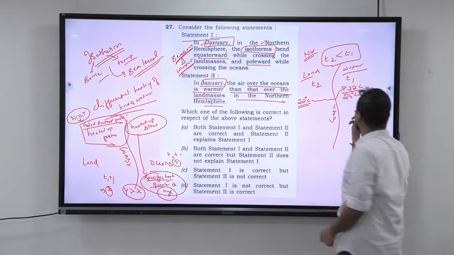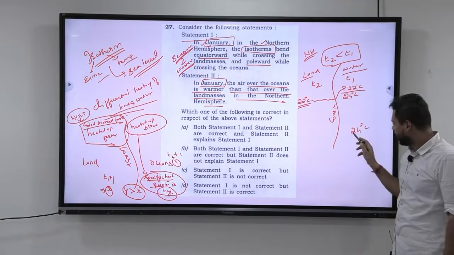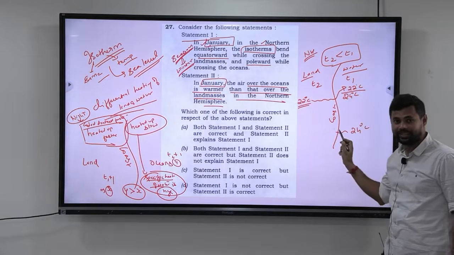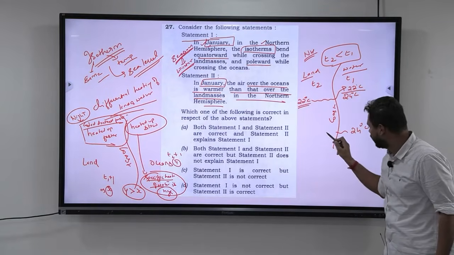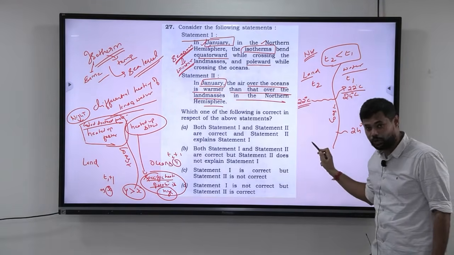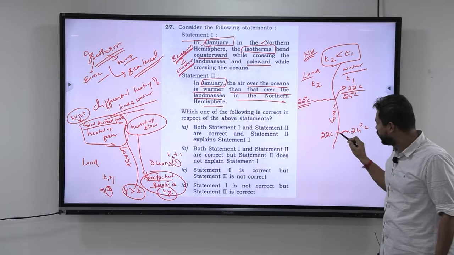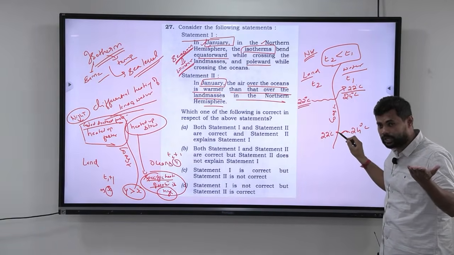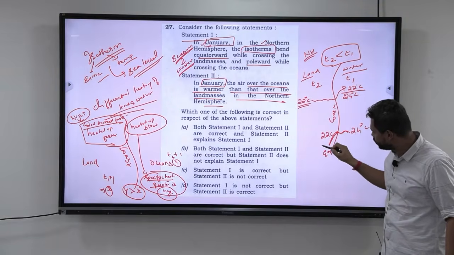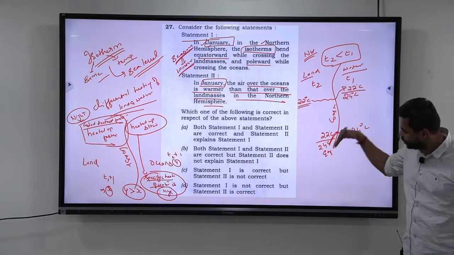Now let us come back and do the reverse of it. Let us say that from here I am marking 24 degrees. Now, as I come towards the land, exactly at the same latitude the land is much colder. If it is 24 degrees in the oceans, at that exact parallel over the land you will have 22 degrees. But I want 24 degrees. So when I cross over the land, I need a much higher temperature. Higher temperature is always found near the equator. So look at this, the isotherm will bend towards the equator. When the isotherm bends towards the equator, this is where 24 degrees is. So the isotherms on crossing the land masses will turn towards the equator.